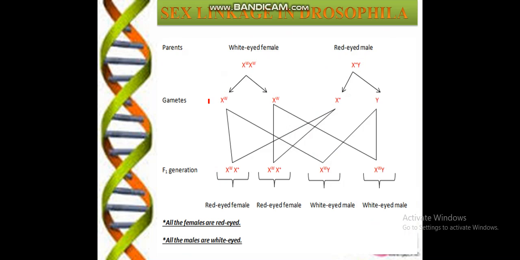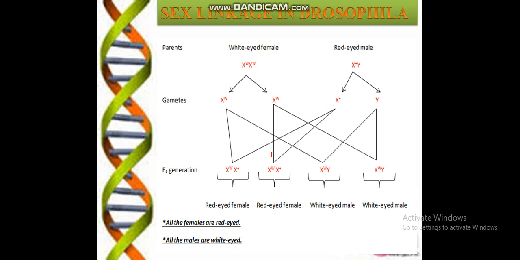So in gamete formation you have 4 gametes. Capital W indicates a white-eyed X chromosome with a female, with a white-eyed. Here is another X chromosome with the white-eyed color. Here is a male with red-eyed. So in the F1 generation you can make a combination like this. This is the easiest method. If the student makes this, it is much easier.